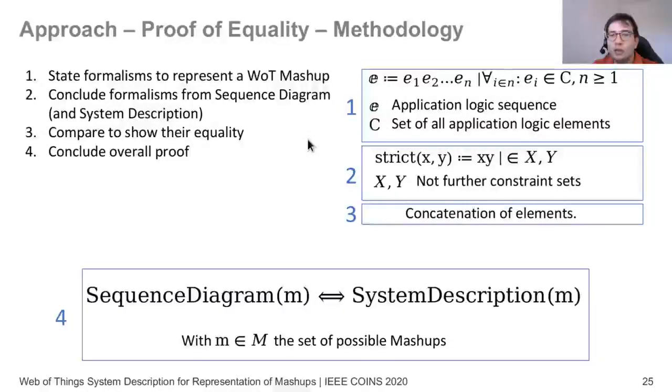And later on, we show by comparing their equality such that in the end, we can say that the sequence diagram and system descriptions are equal and can be used interchangeably without losing any data. So more details on the proof could be also found in the paper with much more thorough explanations.